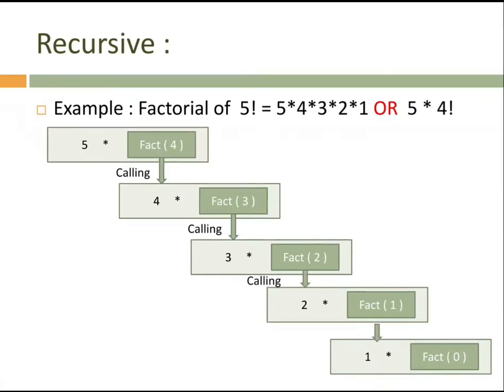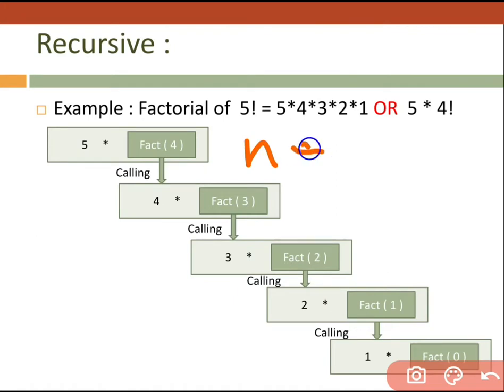And for fact of 1, we can write 1 into fact of 0. In this way, we can call a function in its body itself, one by one. We are doing the same thing again and again, just by writing n into fact of n minus 1.